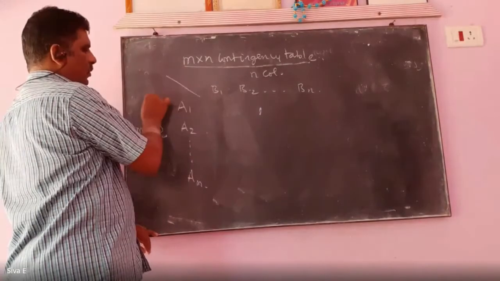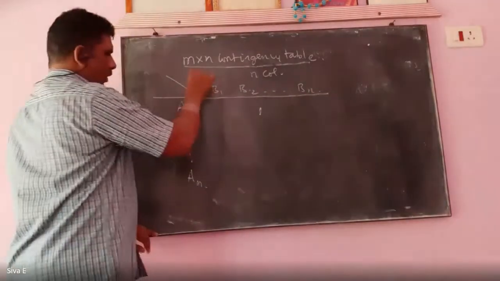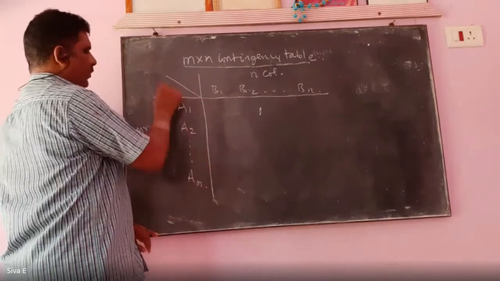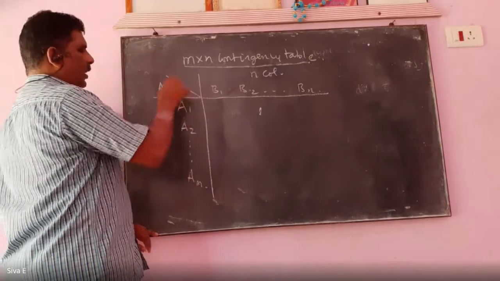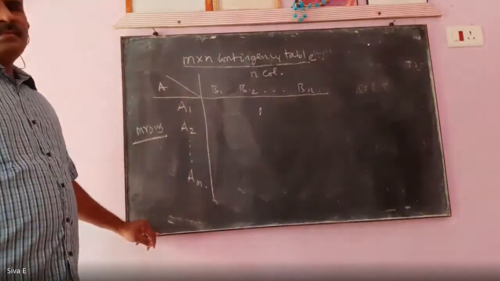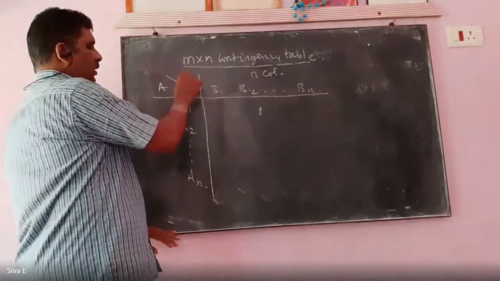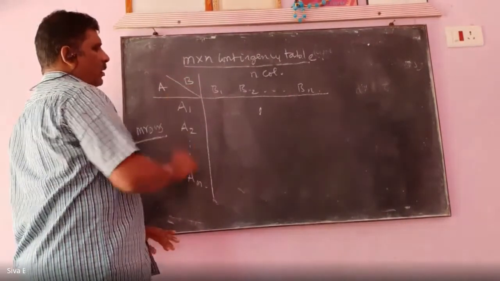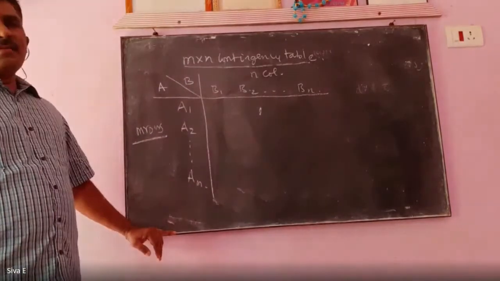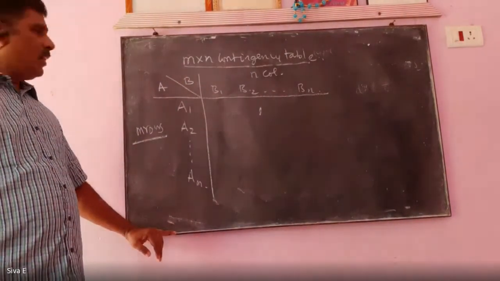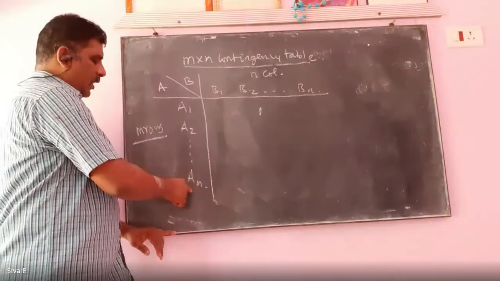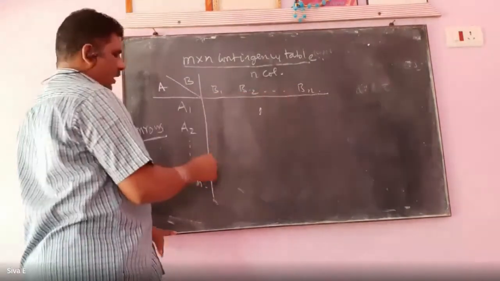So how can we write the table? Write like this. It is A category, this is B category. A is divided into M categories, B is divided into N categories.